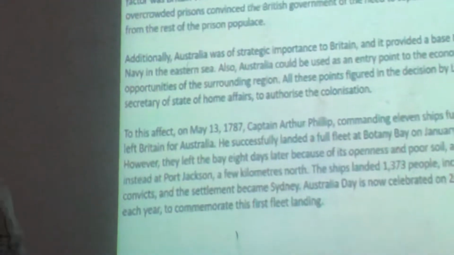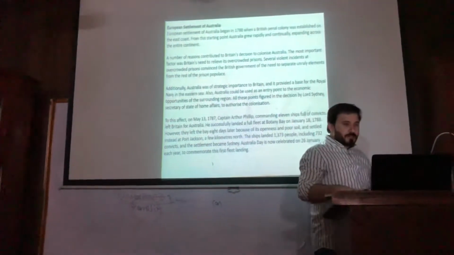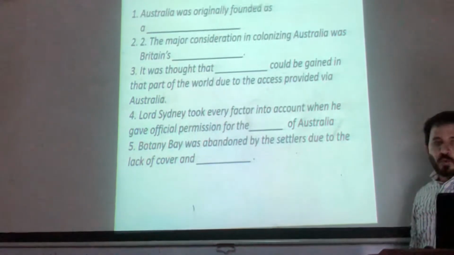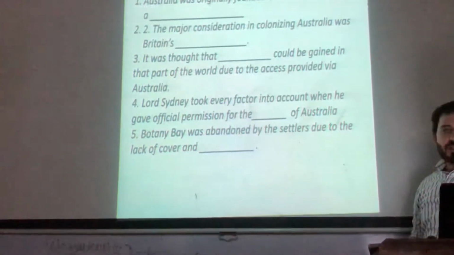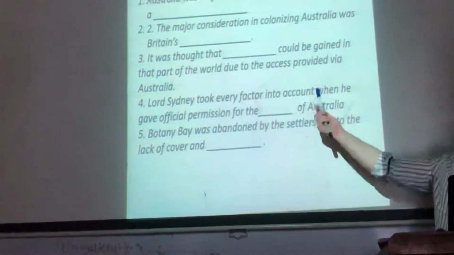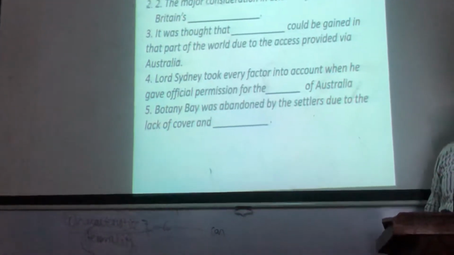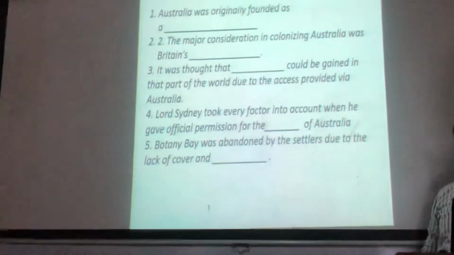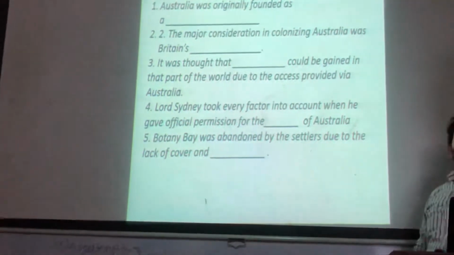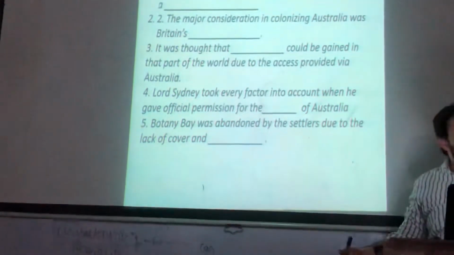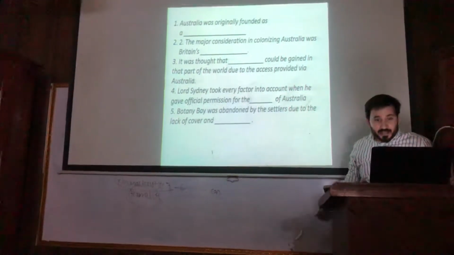Entry point. Look, again, want to see the question? It was thought that wealth could be gained in that part of the world due to the access provided through Australia. Entry point can be access. Access means what? Entry point. Like your door is your access. That's the access point, that's the entry point. So that is a synonym. That cannot be the correct answer. Entry point cannot be the correct answer.